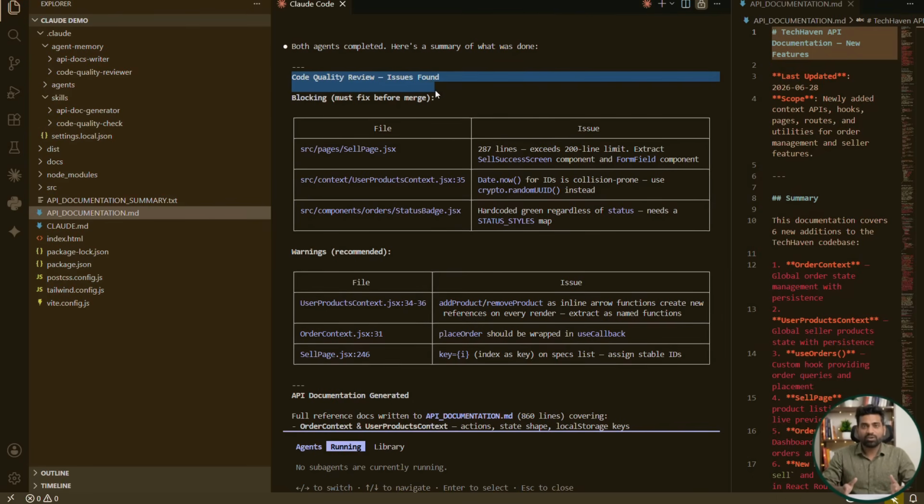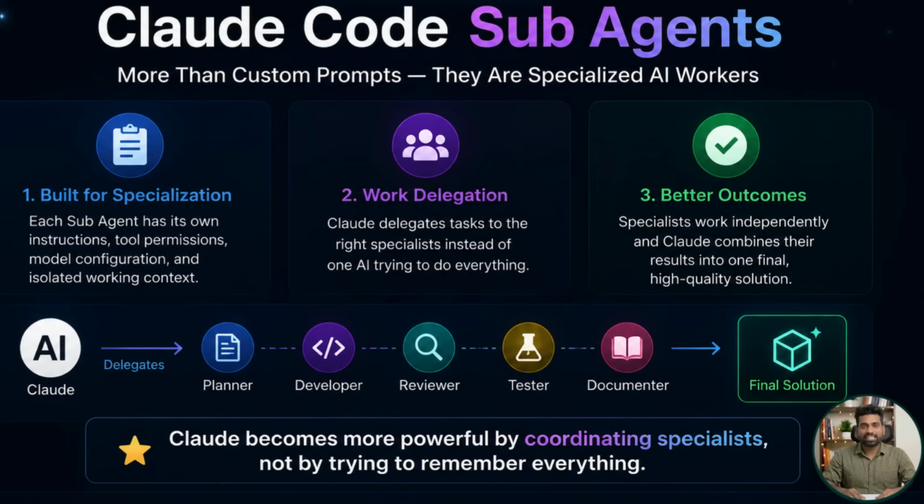And that's the real power of Claude Code Sub Agents. Instead of one massive conversation trying to solve every problem, Claude delegates specialized work to focused AI workers, lets each of them operate inside its own isolated context, and then intelligently combines their results into one coherent solution. Once you start building larger applications or working with more complex development workflows, this approach doesn't just improve organization. It fundamentally changes how effectively AI can collaborate with you as a software engineer.